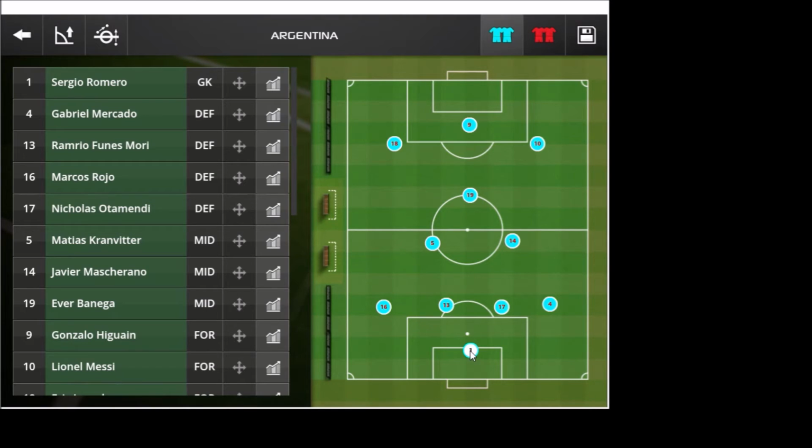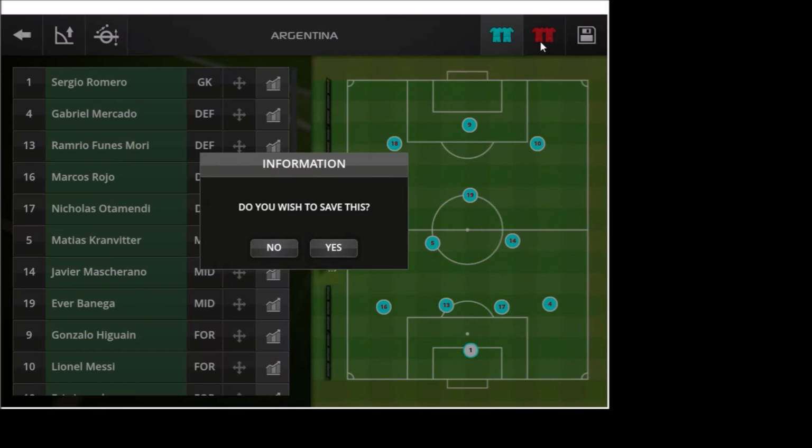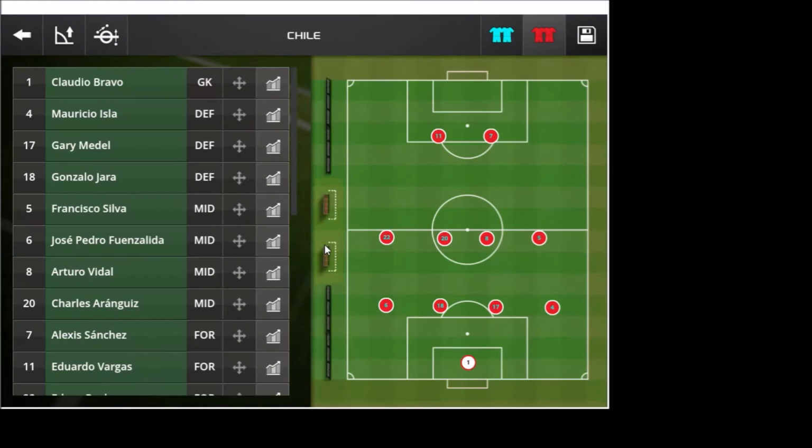So just to run through the entire team: Romero at the back, Mercado at right back, Otamendi right centre back, Funes Mori on the left, Rojo, Javier Mascherano in the midfield, paired off with Kranevitter, Banega in front of the midfield duo, the double cinco, Leo Messi, Gonzalo Higuain, and Coco Lamela on the left. So let's take a look at Chile.